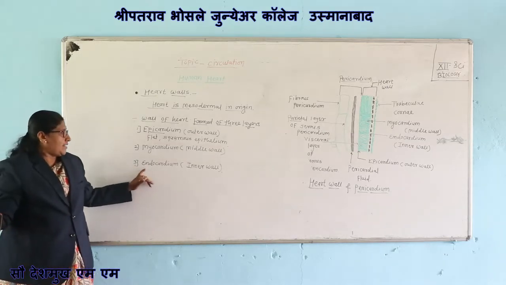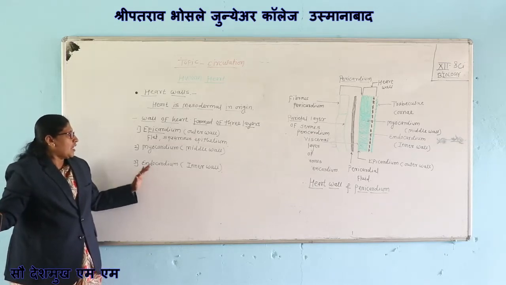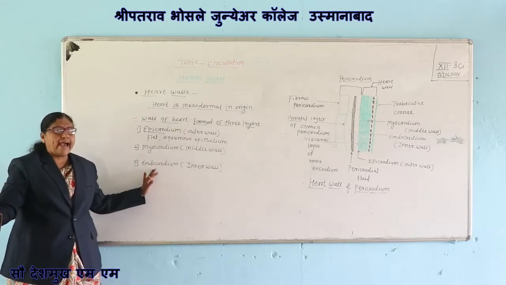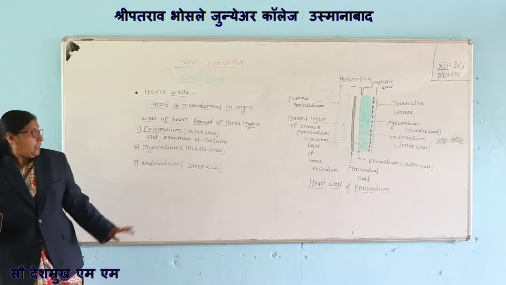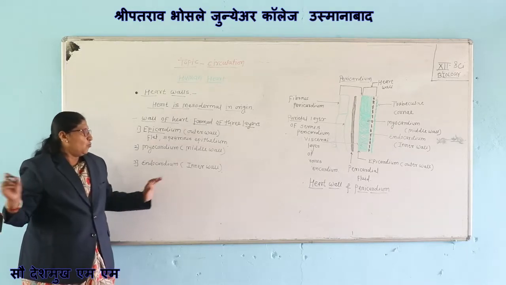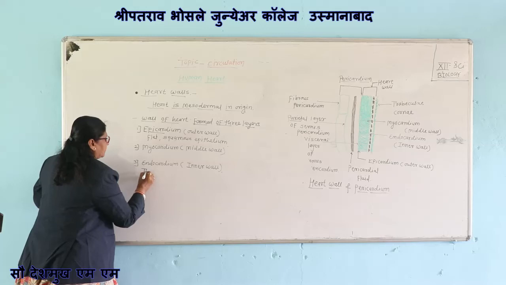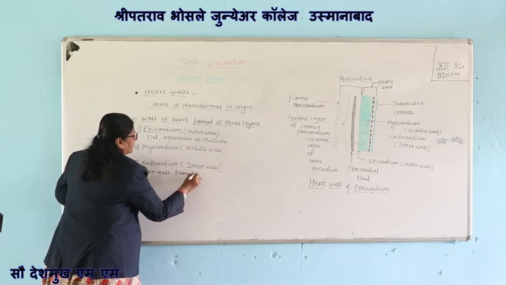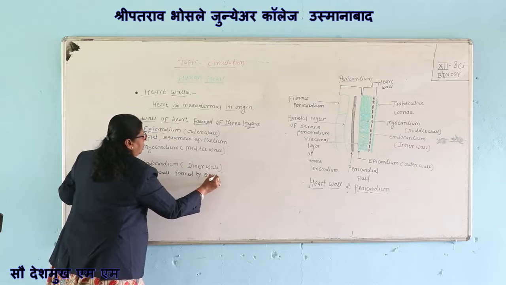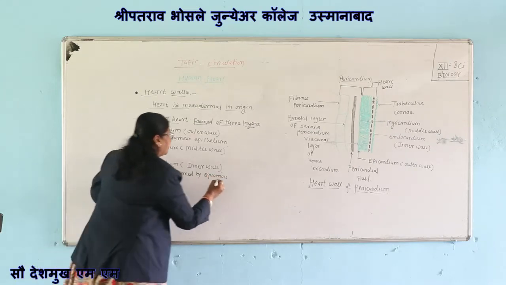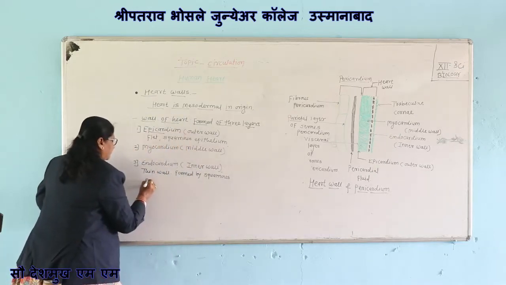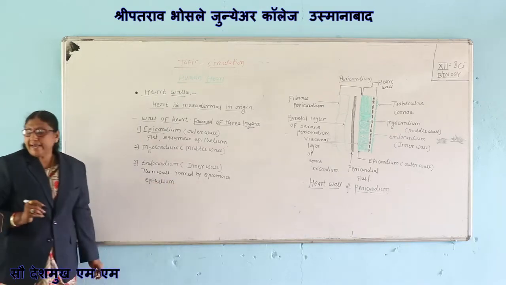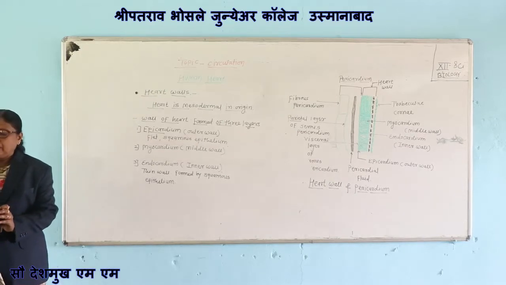Then third wall is the inner wall, which is also called the endocardium. Endocardium is a thin wall formed by squamous epithelium.